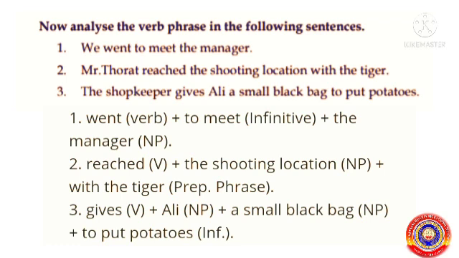The second sentence, Mr. Tharat reached the shooting location with a tiger. Here reached the shooting location with the tiger is the verb phrase. Reached is the verb, the shooting location is the noun phrase, with the tiger is the prepositional phrase. Third one, the shopkeeper gives Ali a small black bag to put potatoes. Here, gives Ali a small black bag to put potatoes is the verb phrase. Gives is the verb, Ali is the noun phrase, a small black bag is the noun phrase, to put potatoes